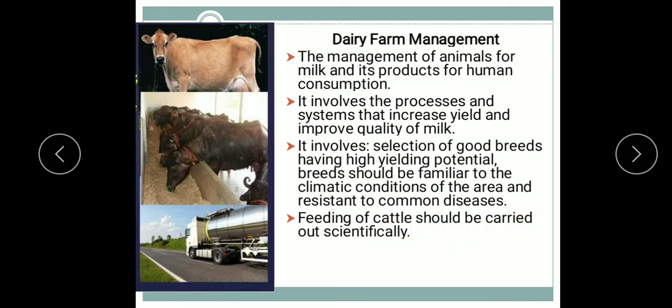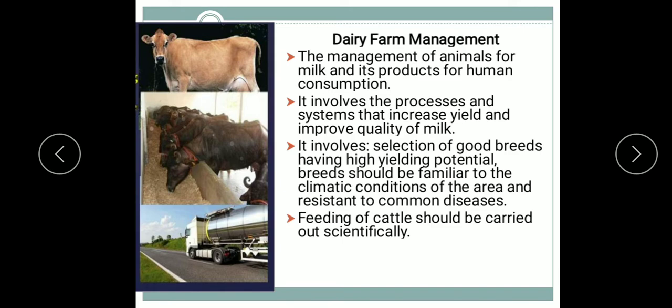Feeding of the cattle should be carried out scientifically, means special emphasis should be given on the quality and quantity of the food. The dairy cattle should be given a balanced diet containing all nutrients in proper amount, and animals should be fed properly at regular intervals.